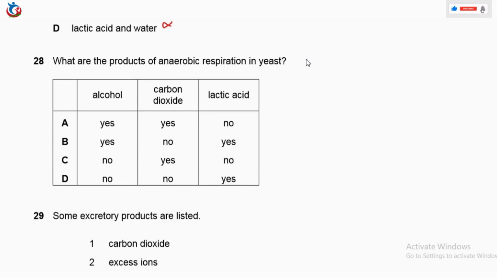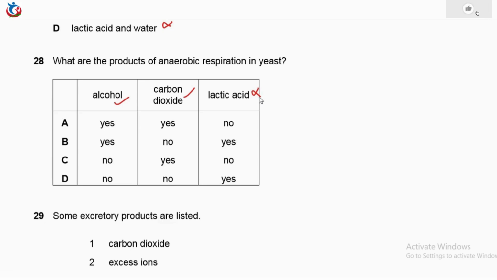in yeast? Anaerobic respiration in yeast. So in yeast, alcohol is produced. Carbon dioxide as well is produced. But lactic acid is not produced in yeast.